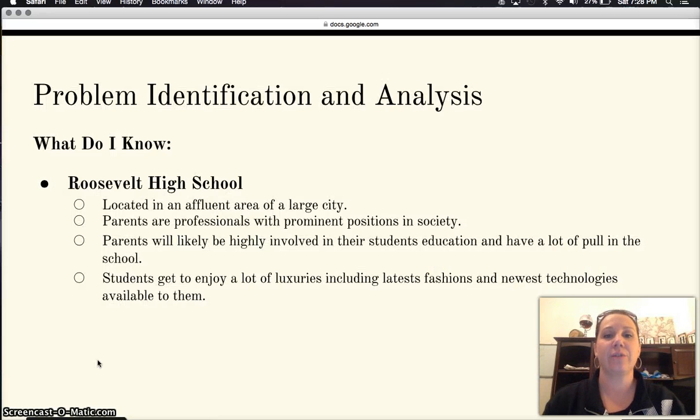The problem identification and analysis. It begins in Roosevelt High School, which is located in an affluent area of a large city. The parents are professionals in prominent positions within society, so they are likely to be very involved in their students' education and have a lot of pull in the school. The students also seem to enjoy a lot of luxuries, including the latest fashions and newest technologies.